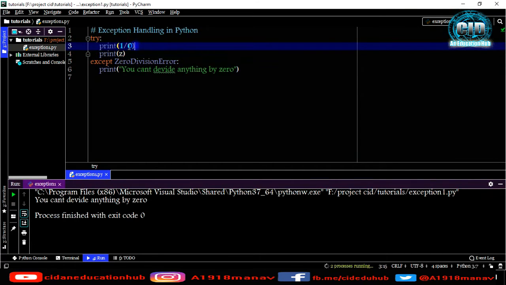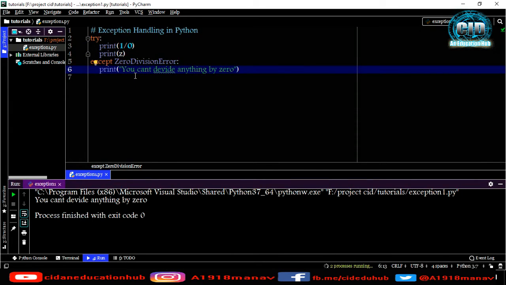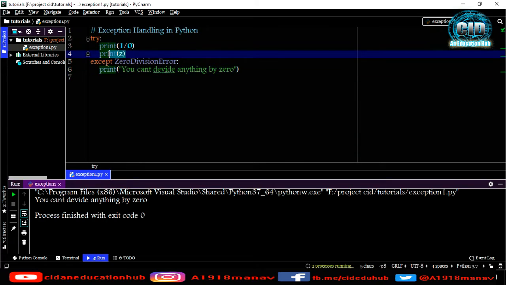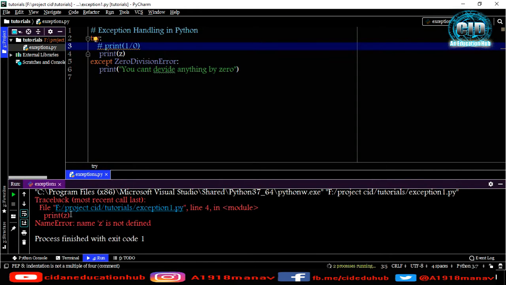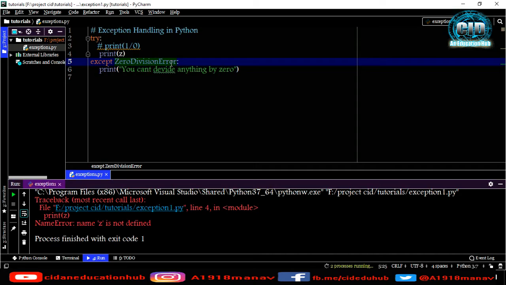Firstly it reads that line and goes directly to except without checking the other things. Now let me comment this out and show you. It will throw an error because it is not handled, and this error is called NameError. We can handle that NameError along with the zero division error.